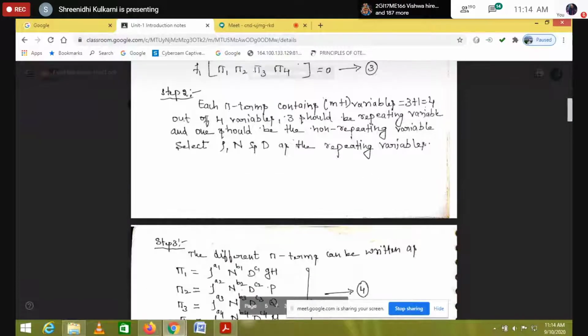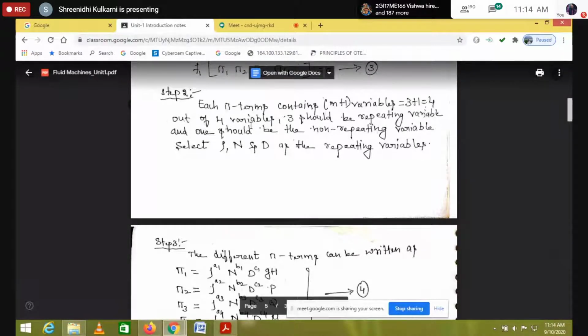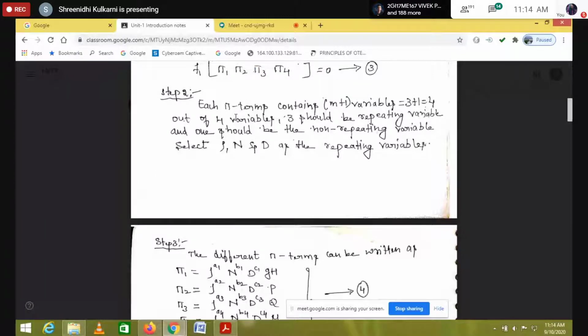I'll repeat once again. Out of 4 variables, 3 should be repeating variables. What are those repeating variables? Diameter is a geometrical property, another is a flow property, another is a fluid property. Got it? So these 3 are the repeating variables and 1 should be a non-repeating variable.